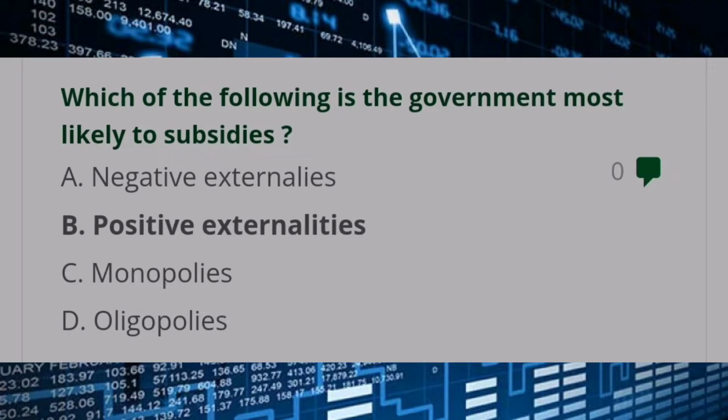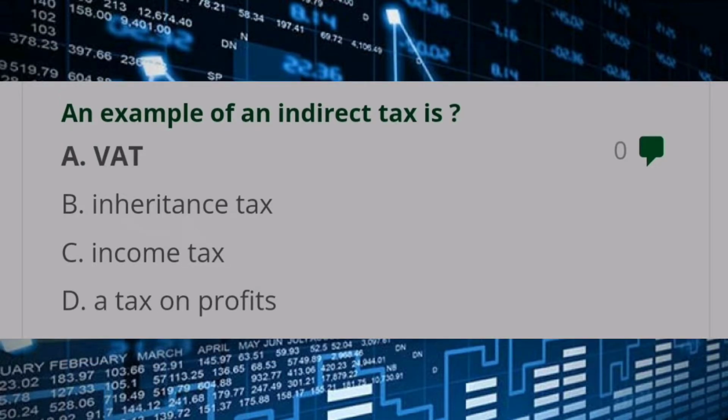Which of the following is the government most likely to subsidize? Answer B, positive externalities. An example of an indirect tax is answer A, VAT.